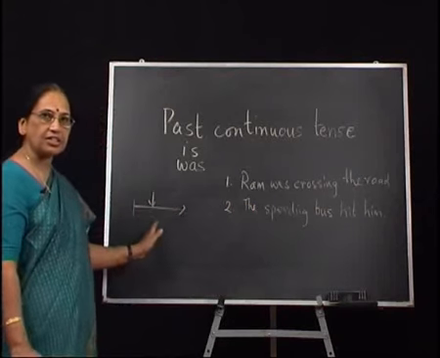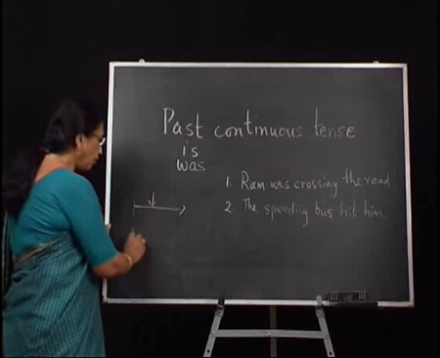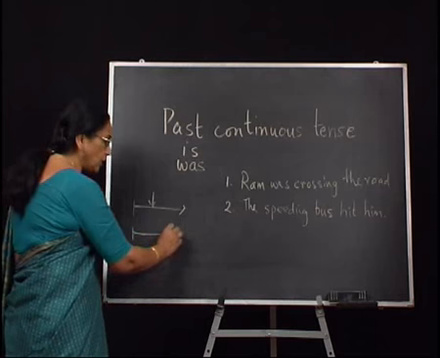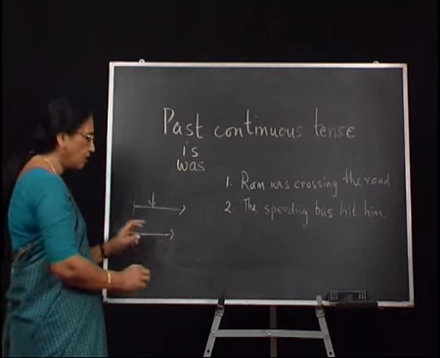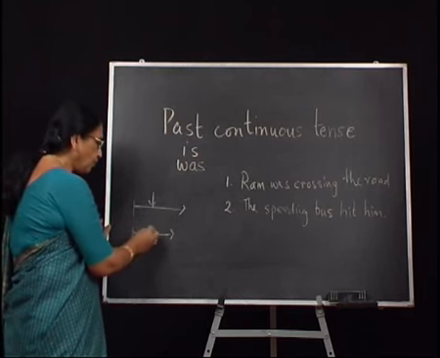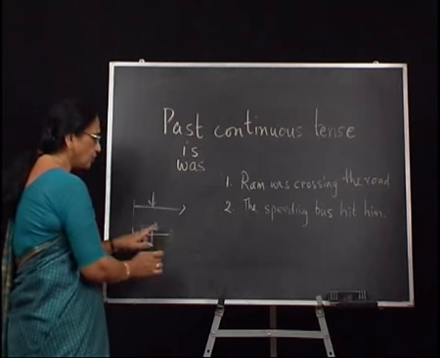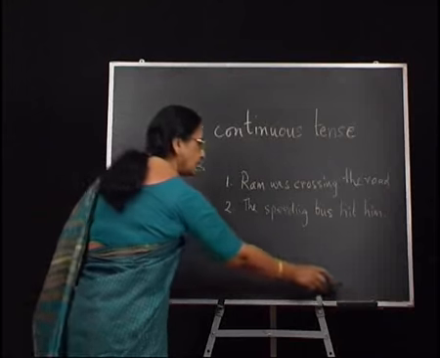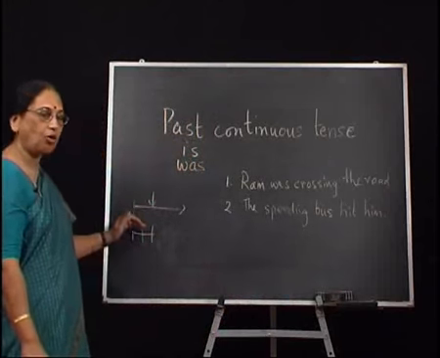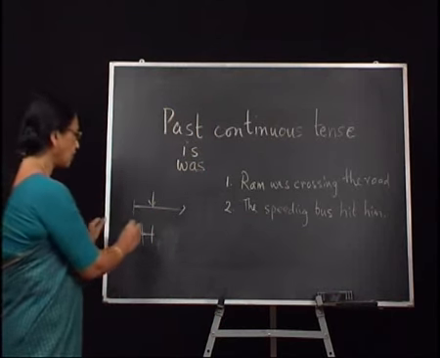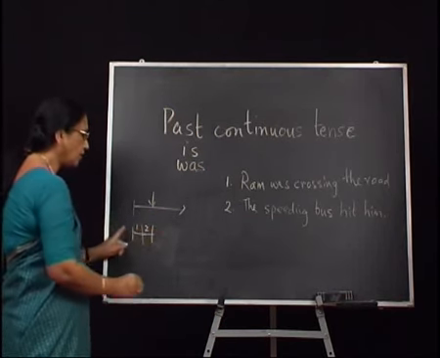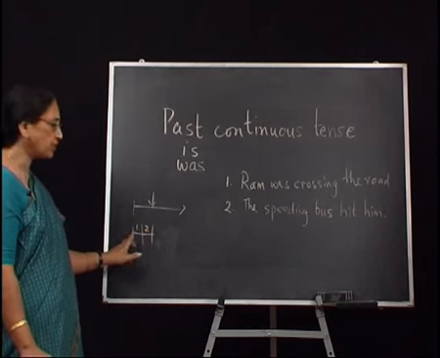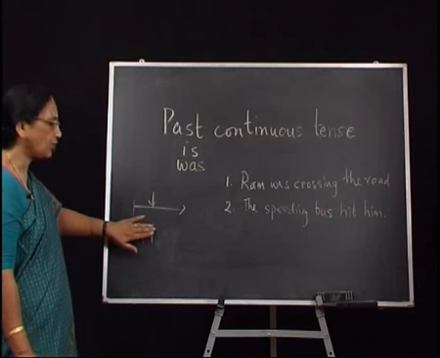In the past perfect tense, we say the train had already left. There is no attempt to denote action which is taking place. We say one action took place before the other. So there is no attempt to show progression here in the past perfect tense. This is the distinction which we can draw between the past perfect. We have action 1 and we have action 2 in the past perfect tense. What we said when we spoke about the past perfect is that one action was over before the other happened.